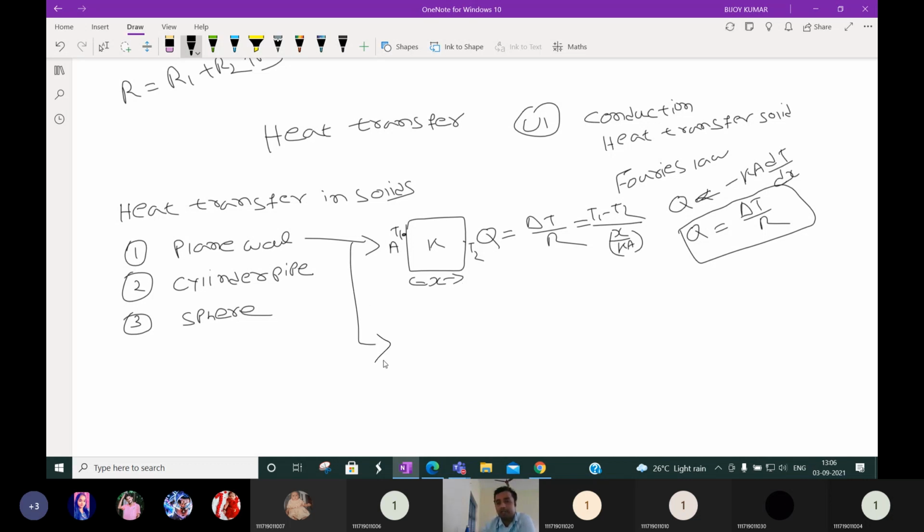If it is a composite wall, that means a combination of two walls, three walls, or more than one wall, this is a series connection. Then Q is equal to delta T by R. Suppose this is T1 and this is T2. Now these three walls combined represent one wall, so delta T will be T1 minus T2, always the end side temperatures.